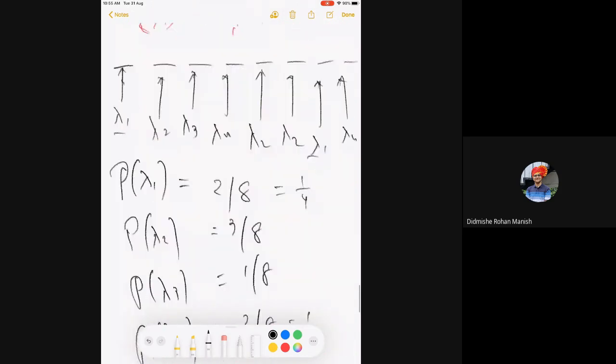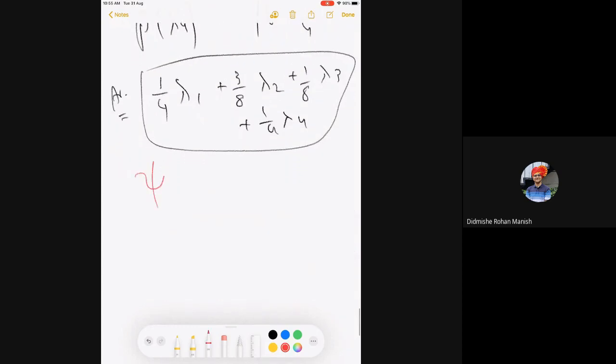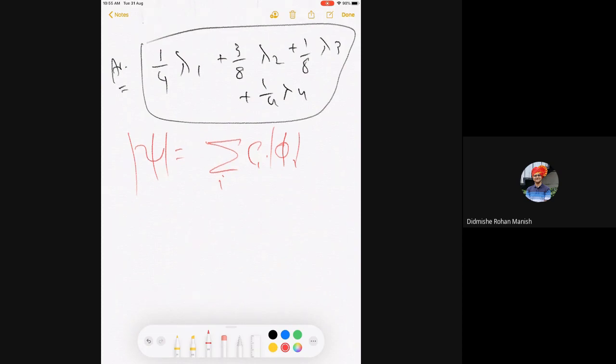So this is the main part of the postulate, and I will close with that. I write psi as sum over i, Ci phi i. I know phi i, and I know psi. The initial state is known to me by the first postulate of quantum mechanics, and because the operator A is known, I know all the phi i's.